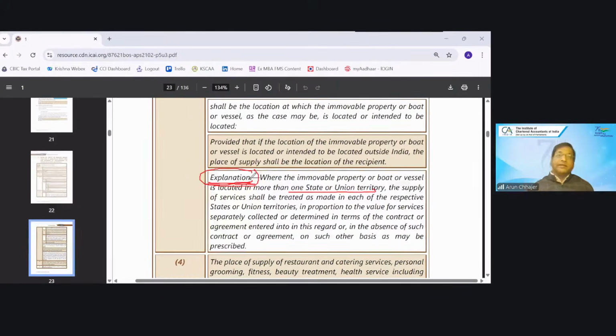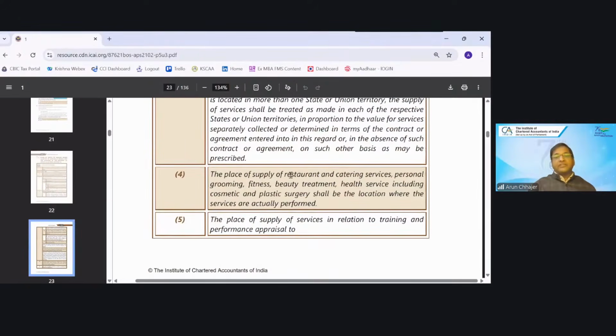Like my property is on the border of UP and Bihar, or on the border of Delhi and Haryana. Some part is falling in Delhi, some part in Haryana. Let's say I am constructing a road, a national highway covering 3 states. In that case, for my place of supply, do we need to apportion? Because there is an explanation, the answer is yes, I need to apportion. If it is in more than one state or UT, I will apportion according to the agreement. If the contract is silent, I will apportion on some other basis as may be prescribed.